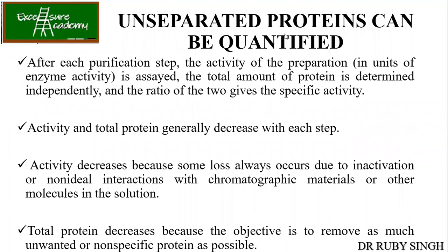Now activity and total protein generally decrease with each step, as I already showed you in the table. Activity decreases because some loss always occurs due to inactivation or non-ideal interactions with the chromatographic materials. Total protein decreases because the objective is to remove as much of the unwanted or non-specific protein as possible.